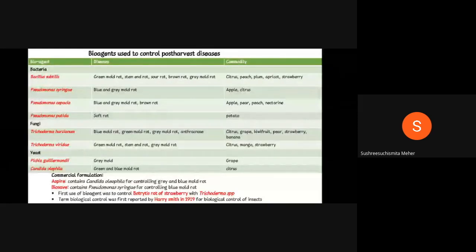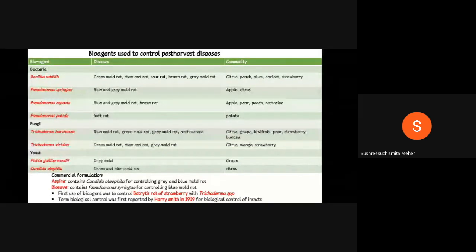And coming to the first use of a bioagent, most of the members get confused about which was the first bioagent used to control which disease. The correct answer is that the first use of a bioagent was to control Botrytis rot of strawberry, that is Botrytis cinerea, by using Trichoderma species. You note it down. This is a very important question. The term biological control was first reported by Harry Smith in 1919 for biological control of insects.